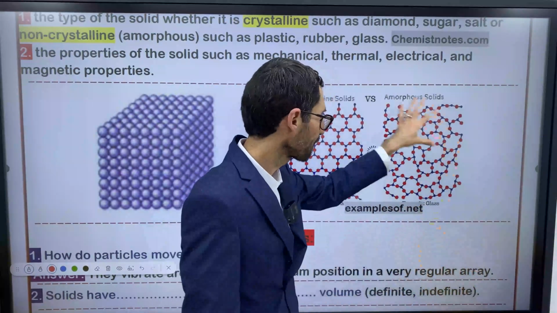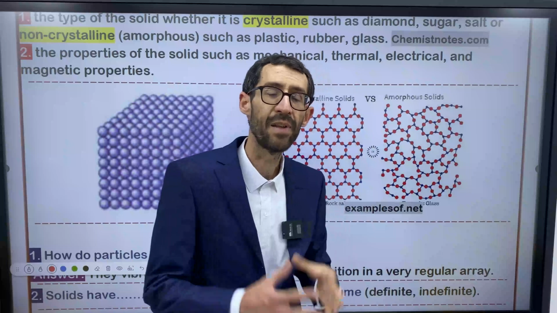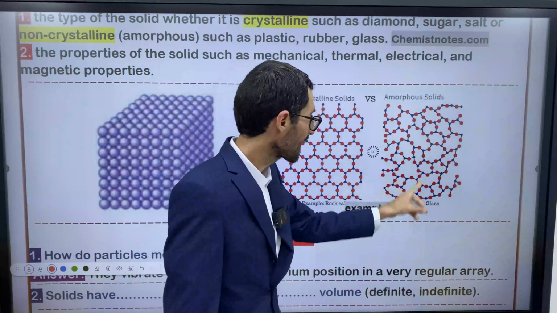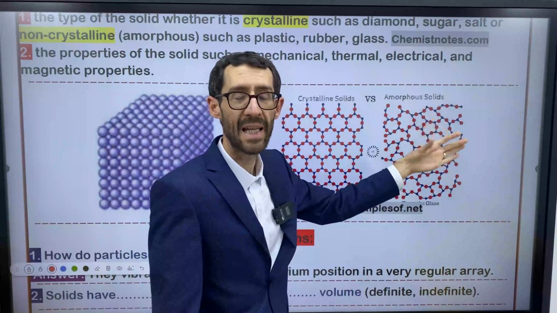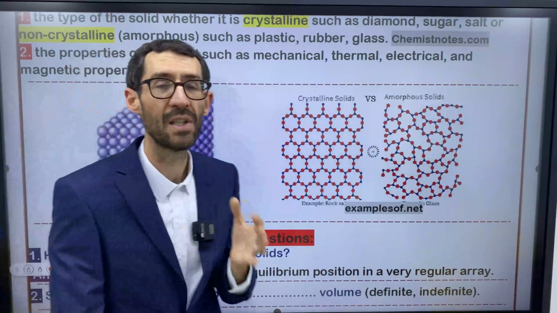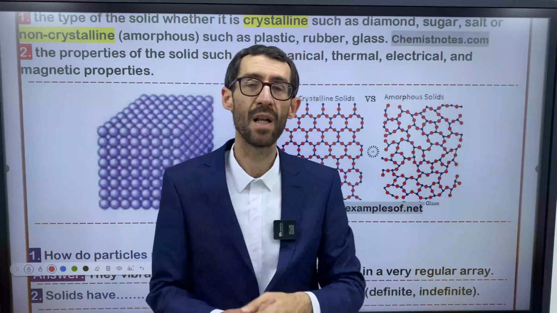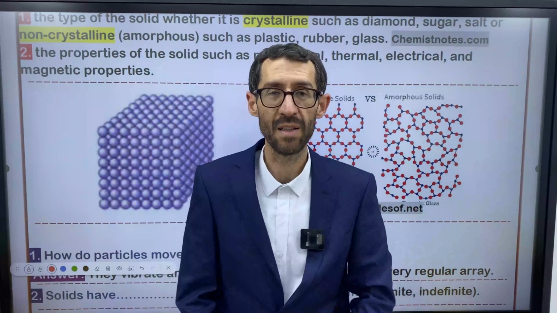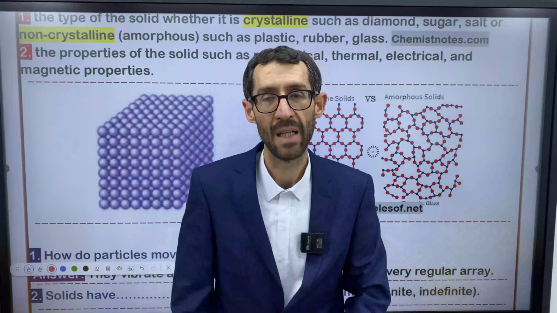So we don't have a 3D pattern here. This is an example of amorphous solids, like glass and plastic. So the composition of solids matters. Composition determines the type of solid, whether it's crystalline or amorphous.